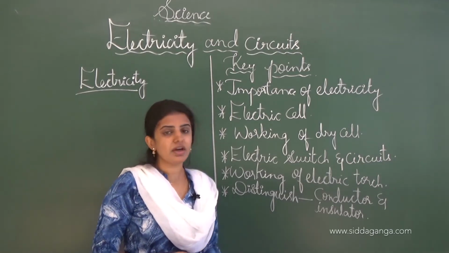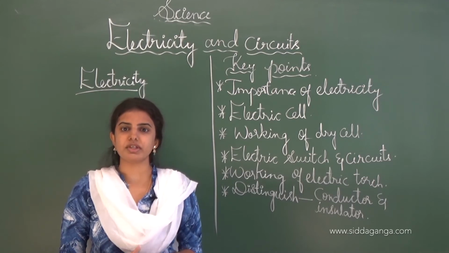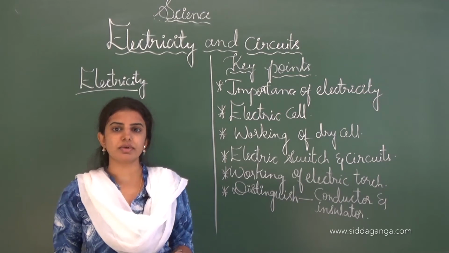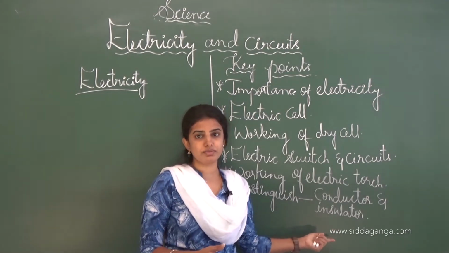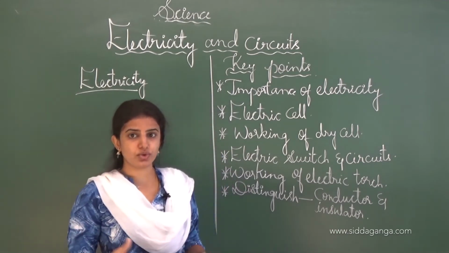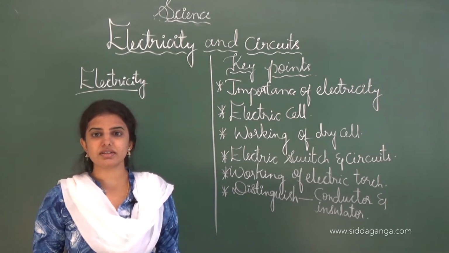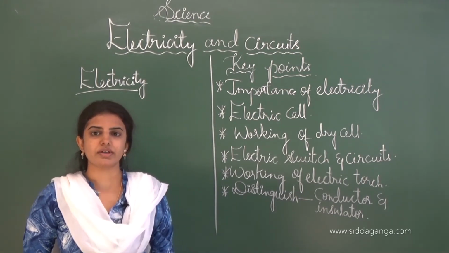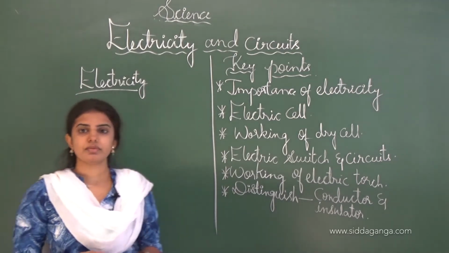And next is the insulator. Insulators are those objects or substances which do not allow electricity to flow through them. We call it an insulator. Plastic is one of the best examples of an insulator. This is all about the key learning points.